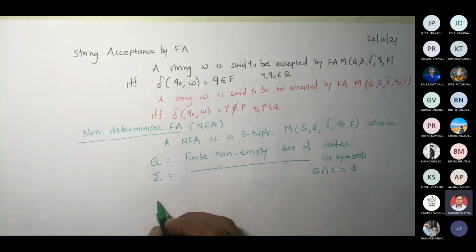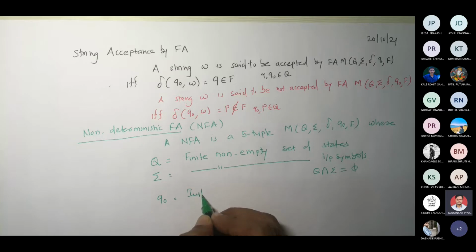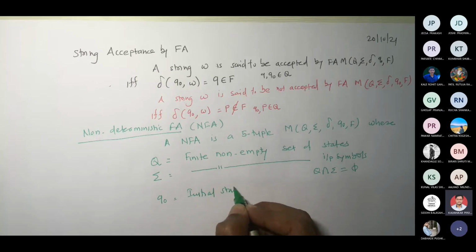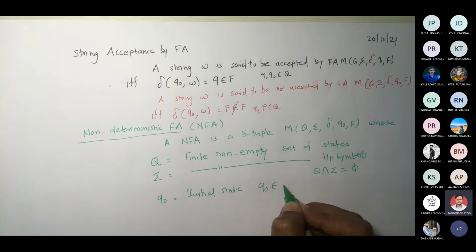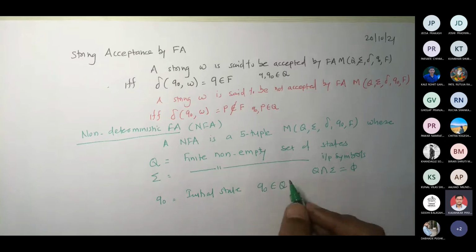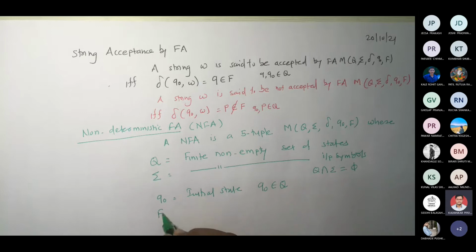Fine. Now q0 is the initial state, q0 belongs to capital Q. Fine. Okay. Capital F, what would this be?